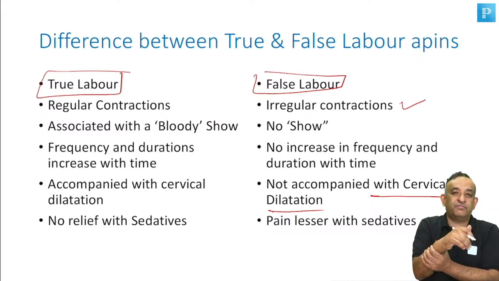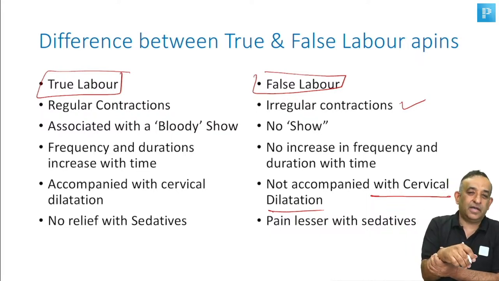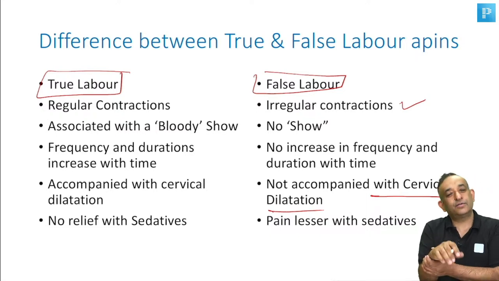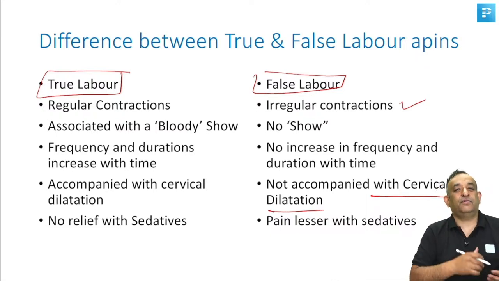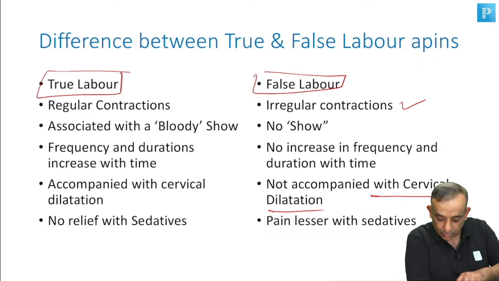If a woman is having false labor and you give her a painkiller, she's going to walk out of the emergency department in 1 or 2 hours and she can go home and sleep. So that's what happens in false labor. Classically the patient walks out of the hospital easily when there is false labor pain. Of course, the only place where a true labor patient is going to walk out to is the labor room when she comes to the emergency with true labor. Okay, so that's what I wanted to tell you today.